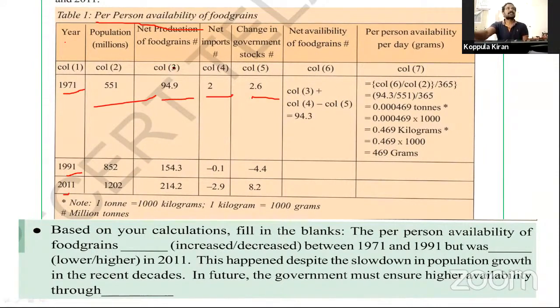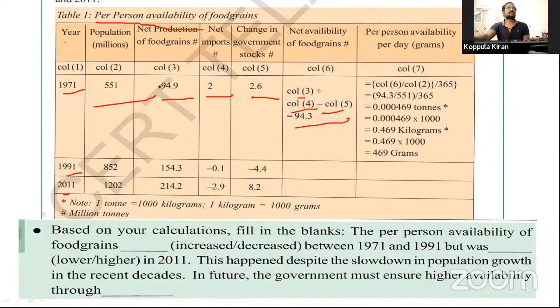First, our production, column 3, plus our imports. Imports means net imports, equal to imports minus exports. The fifth column is change in government stocks. These changes will be deducted from the total production.